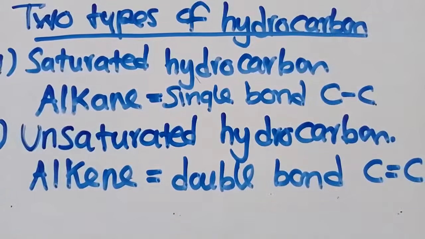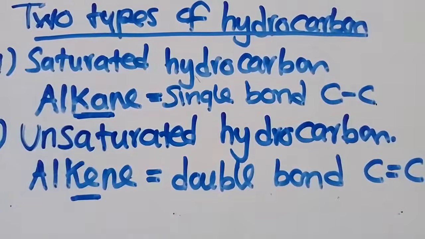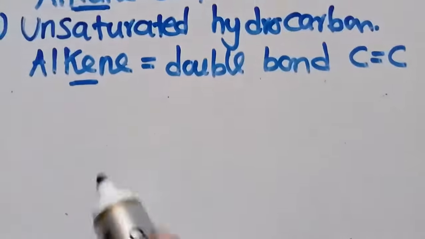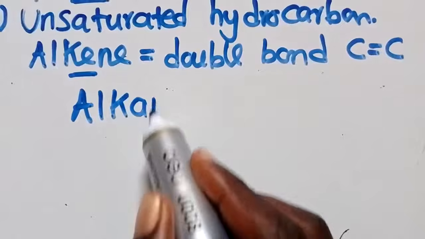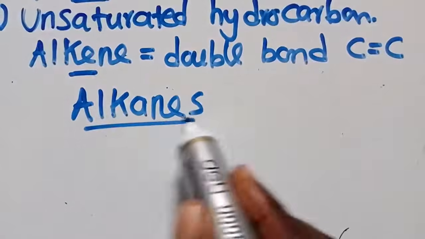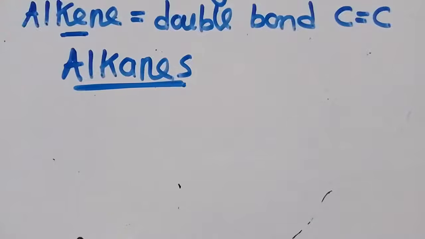Before we go any further, let us now look at these two, alkanes and alkenes. We are going to start with the alkanes. So what is an alkane?